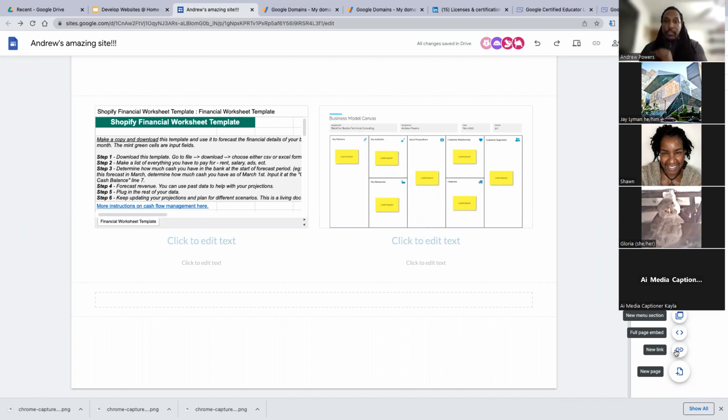Now, new link just means you're linking it to another site. So when someone hits on that button, instead of going to a page that you've constructed in Google, it's going to send you to another page. I will also show you that. And we talked about full embedded.